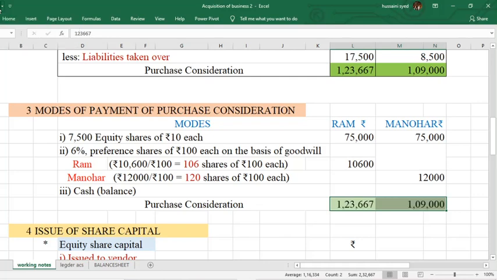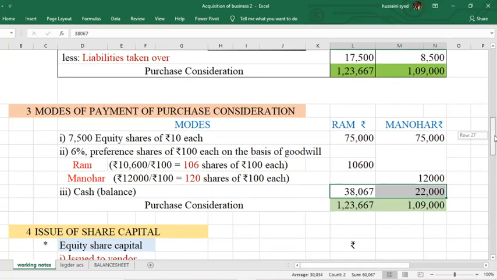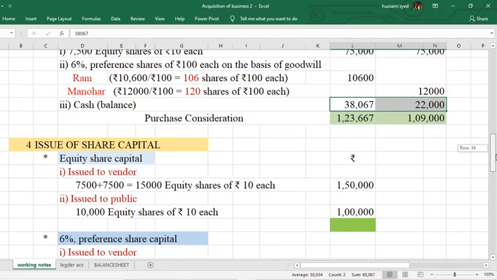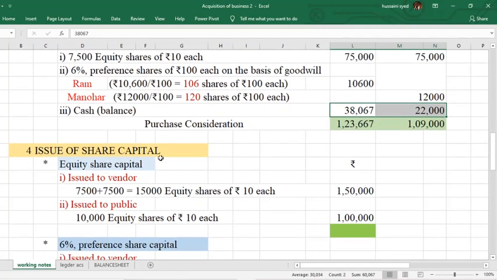How much is the total purchase consideration for Ram and for Manohar? From this total, you subtract these modes. Whatever is left out has to be paid in the form of cash.